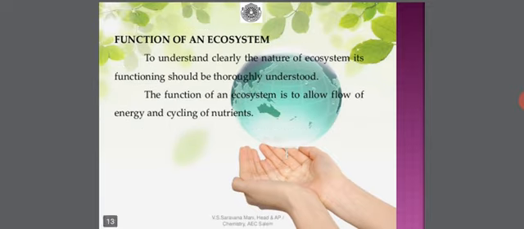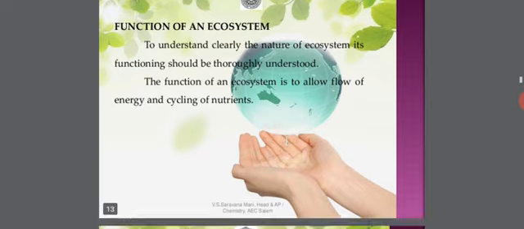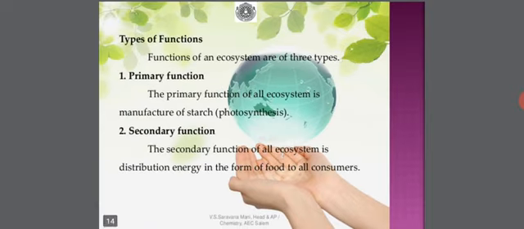Coming to the function of an ecosystem, to understand clearly the nature of an ecosystem, its functioning should be thoroughly understood. The function of an ecosystem is to allow the flow of energy and cycling of nutrients. Now coming to the types of functions. Functions of an ecosystem are of three types: primary function, secondary function, and tertiary function.